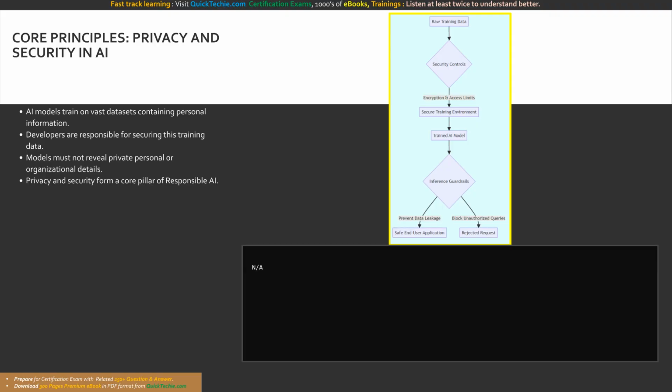Examine the flowchart on your screen. This diagram illustrates the end-to-end security posture required for AI development. Raw training data is immediately subjected to security controls before entering the secure training environment.